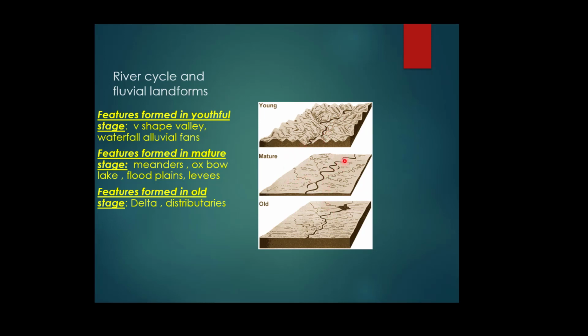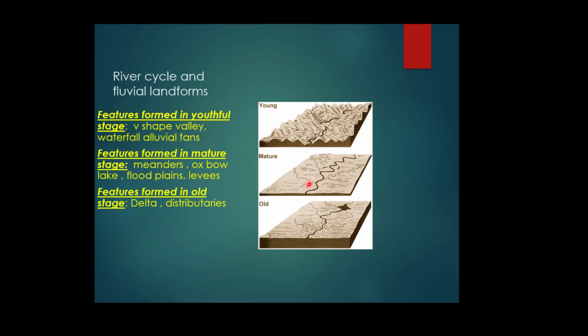This is the second stage, or you can say the mature stage, when the river enters the plain region. There is a meandering of rivers, or rivers moving like a snake. These are the oxbow lakes.